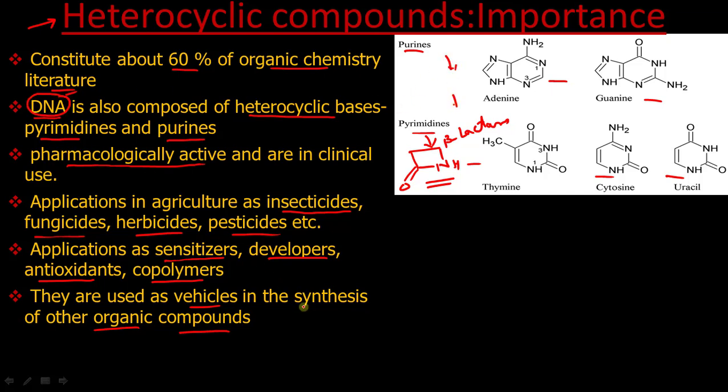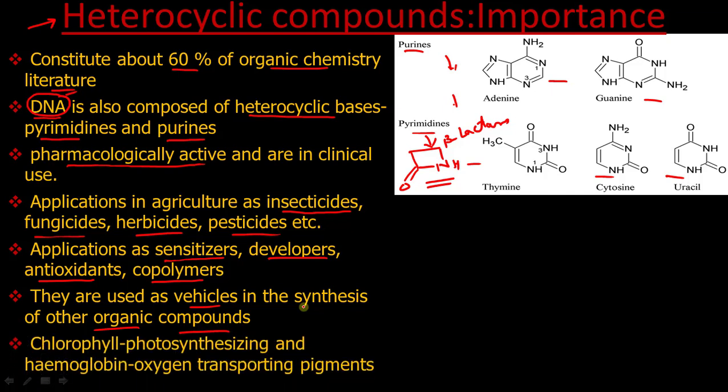Similarly, with the help of other heterocyclic compounds we can synthesize a wide variety of organic compounds of specialized use. And most important, chlorophyll, which is responsible for photosynthesis, and the protein hemoglobin in our blood, which is responsible for oxygen transportation. These are also heterocyclic compounds.